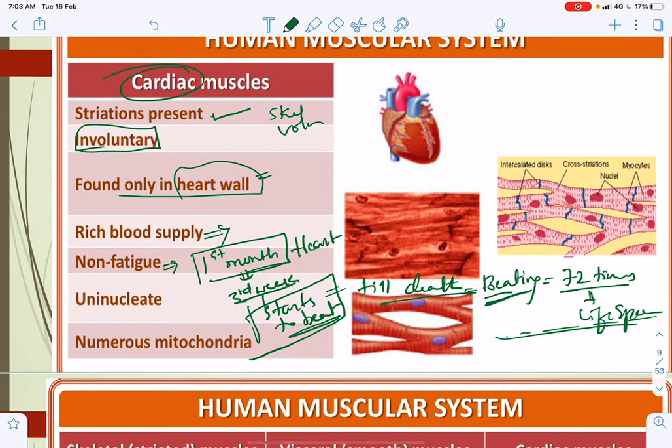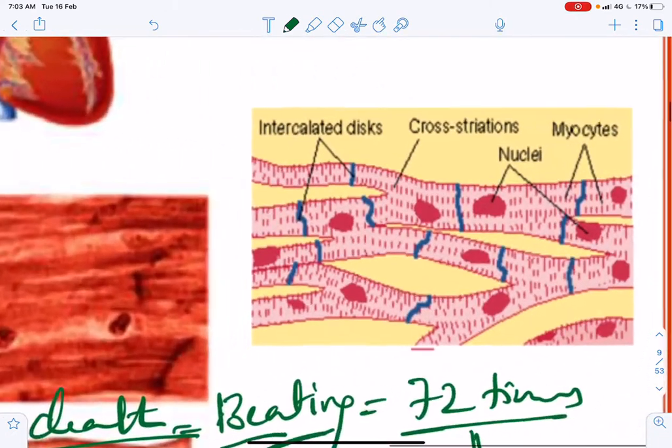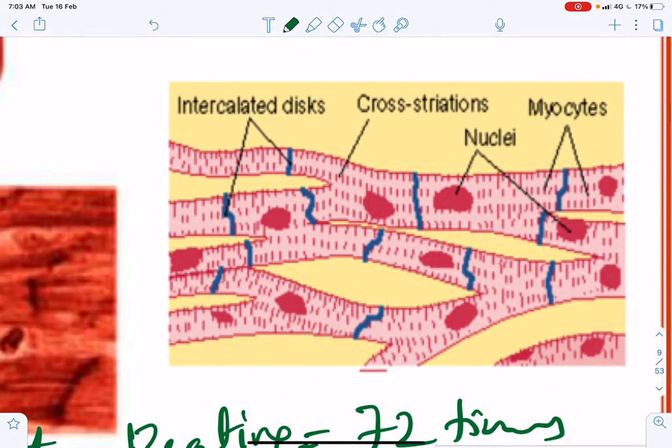So we can say non-fatigue, because of the presence of numerous mitochondria. Here it is uninucleate, same as smooth muscles. And one very important thing you can observe is that these muscle fibers are branched.